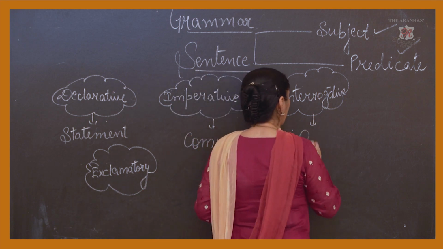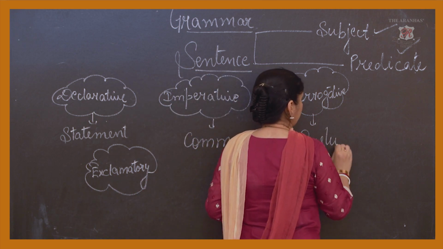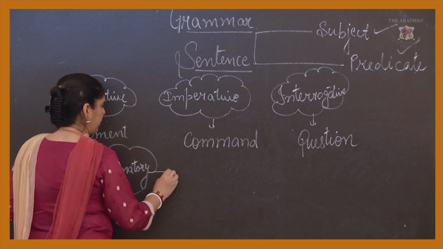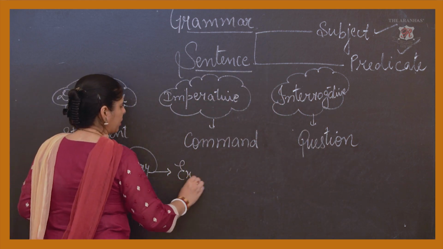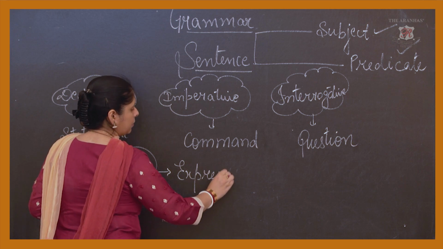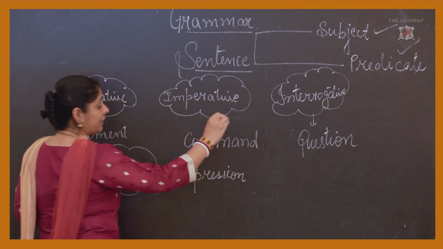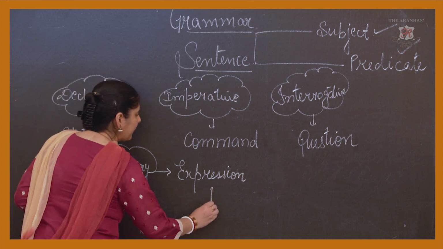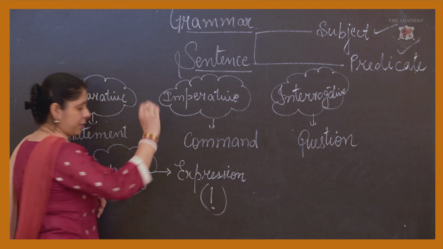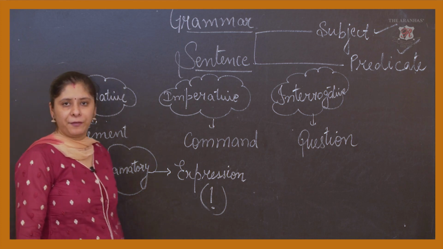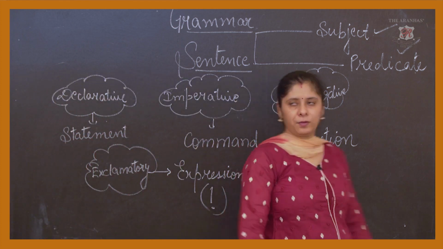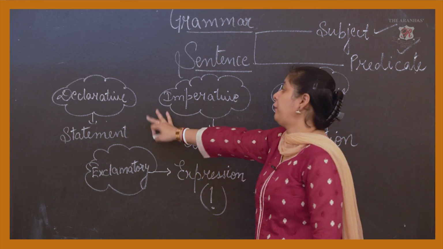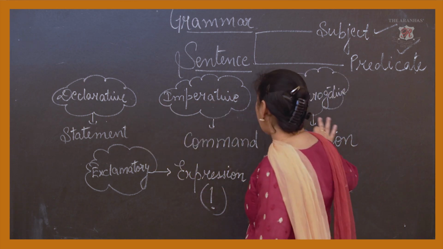Interrogative is your question. And exclamatory is your expression, the expression which you can't write, but you can show through some syntax, that is the exclamatory mark. Clear, everybody?